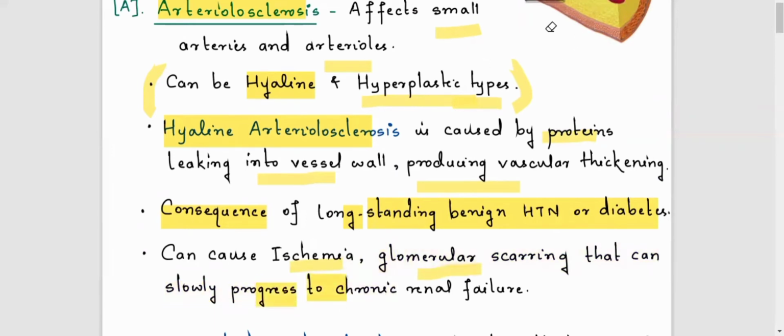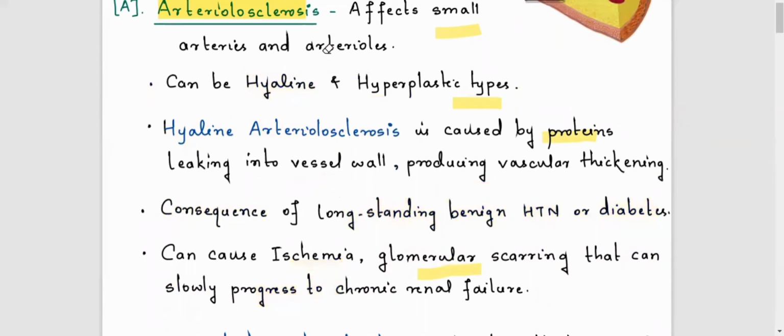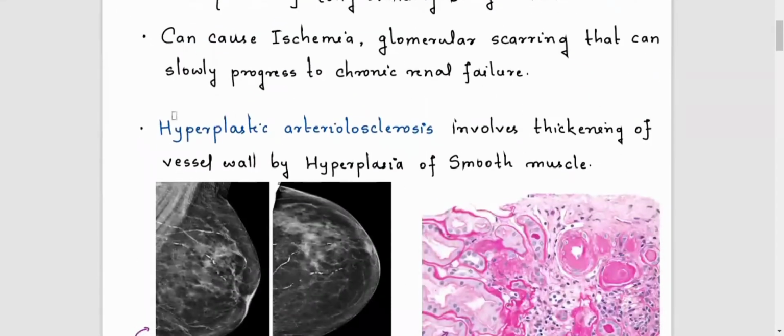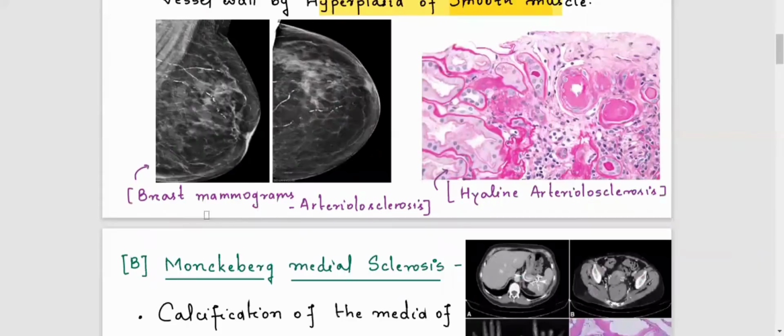That is what we discussed about arteriosclerosis, mainly hyaline arteriosclerosis, due to some protein, which is the most important. The other is hyperplastic arteriosclerosis. It involves thickening of the vessel wall by hyperplasia of the smooth muscles in the vascular media. Hyperplasia of the smooth muscles.